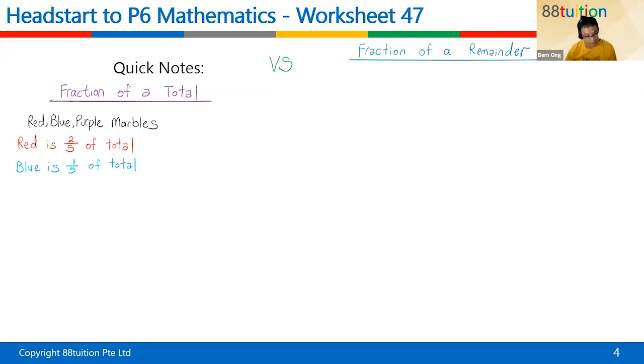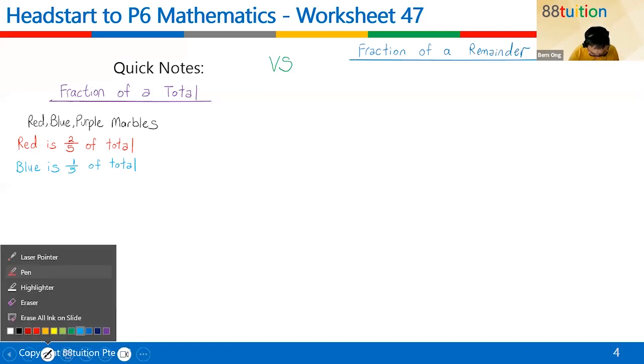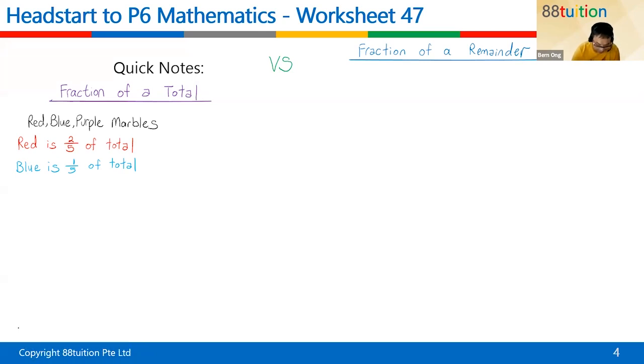They will say red is 2/5 of total, blue is 1/5 of total. Something like that. Can? Sometimes they don't even use the word total. They say red is 2/5 of the marbles they have. So you have to read the sentence properly.